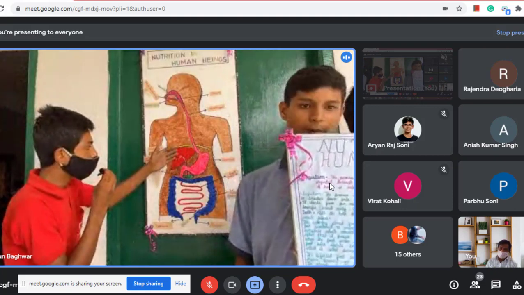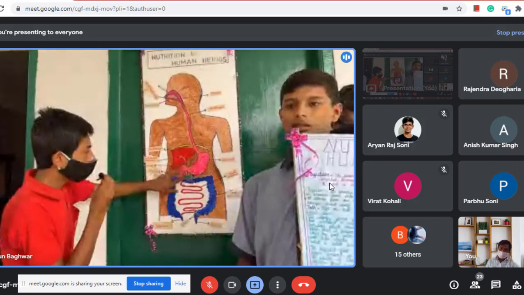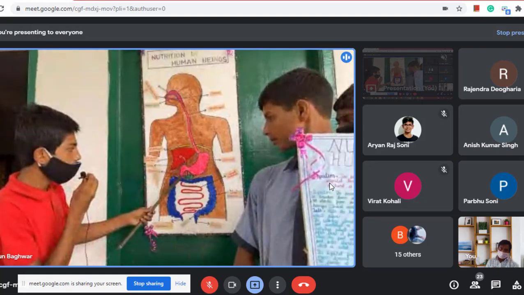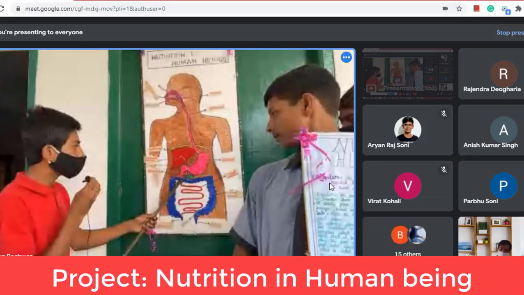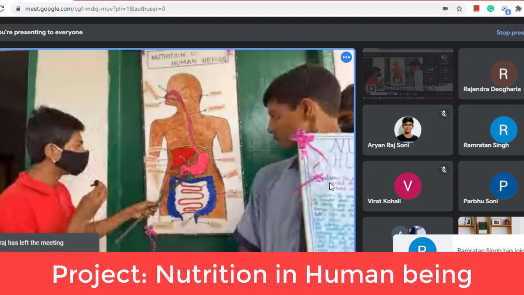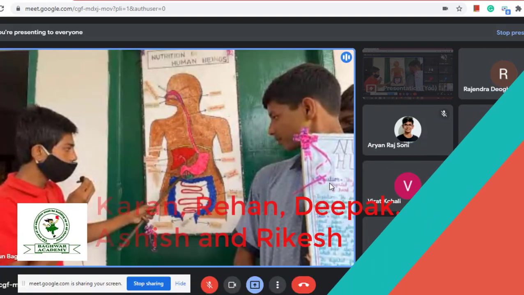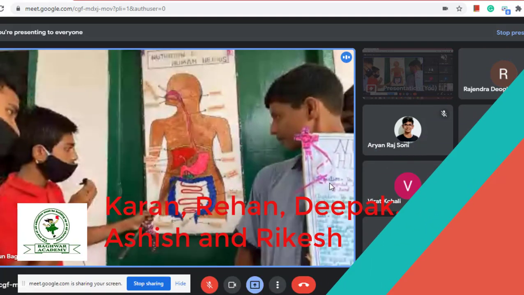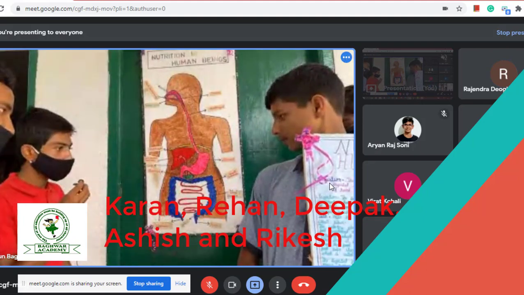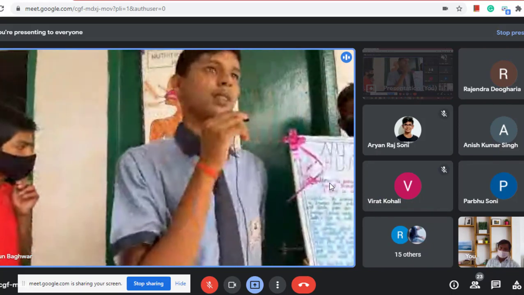From here, the digested food comes into the pipe of the stomach. The pancreas secretes pancreatic juice, which mixes and comes over here. From here it goes to the small intestine. And at last it completes the nutrition.